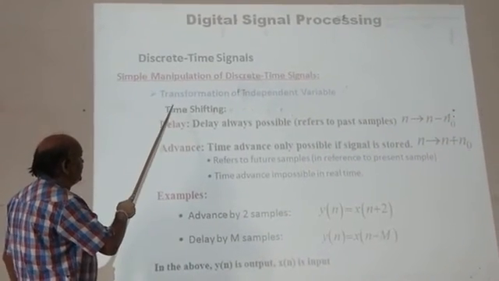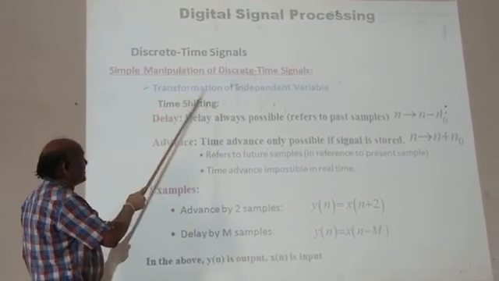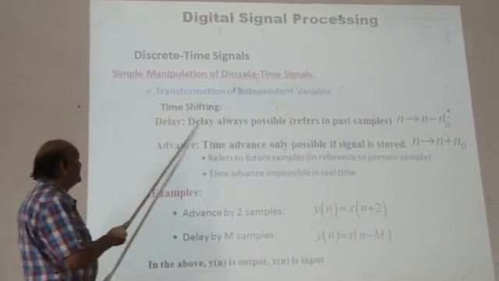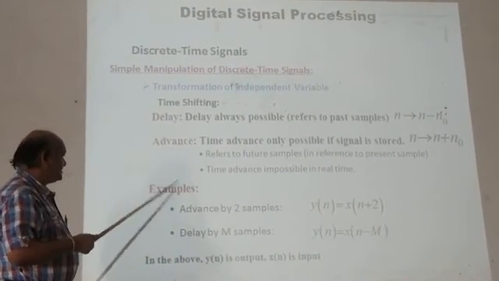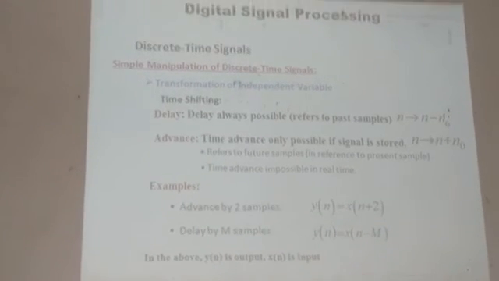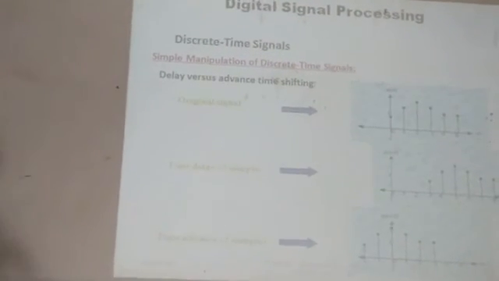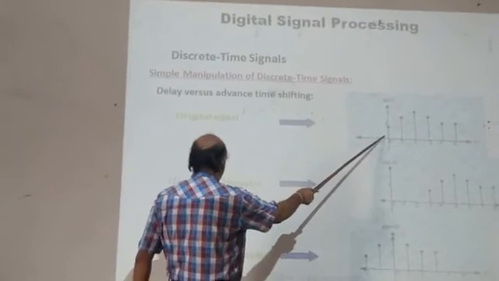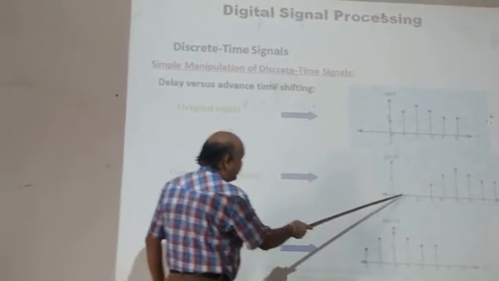And in this manipulation, transformation of the independent variable, time shifting, delay, advance. These examples we have seen already. These delay and advance we have already seen. And delay versus advance time shifting. This is the original signal. This is time delay by 3 samples.